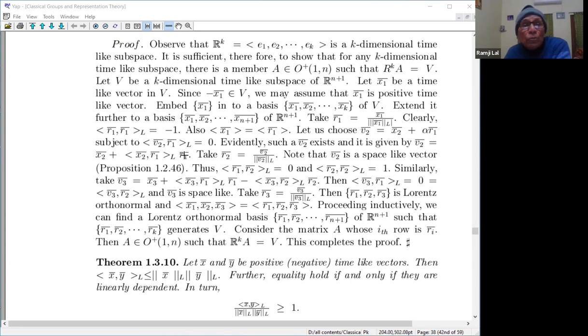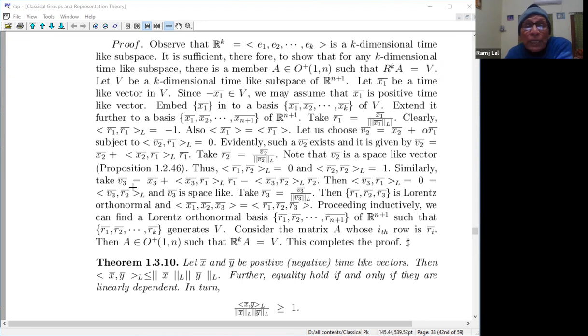You just write it down and solve it. Take v2 equal to this and equate it to 0. Then alpha will come out to be this thing. And then take r2 to be v2 normalized. This is a space-like vector, so the norm is 1 again. And note that v2 is a space-like vector, as we have already seen. Thus the Lorentz product of r1 and r2 is 0 and r2 squared is 1.